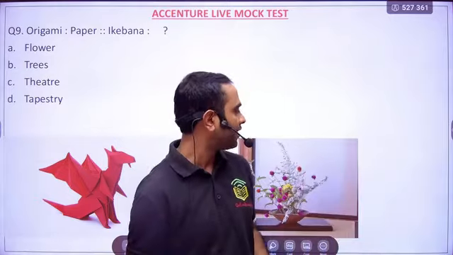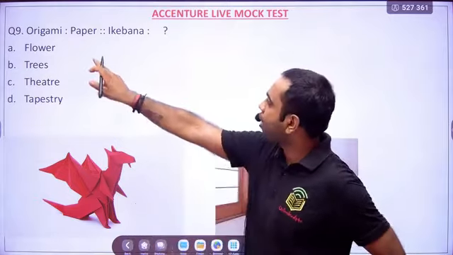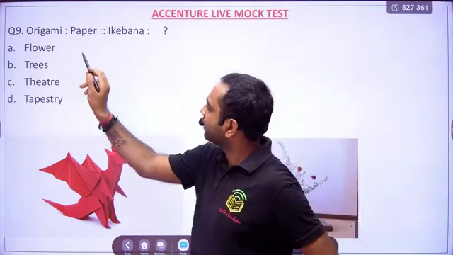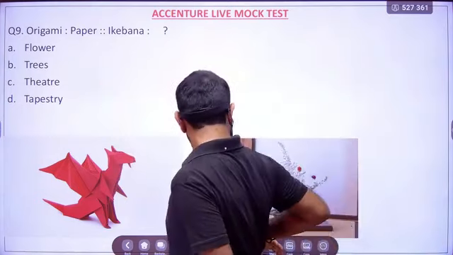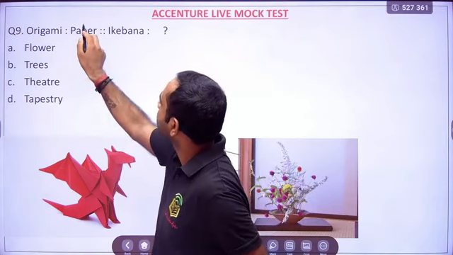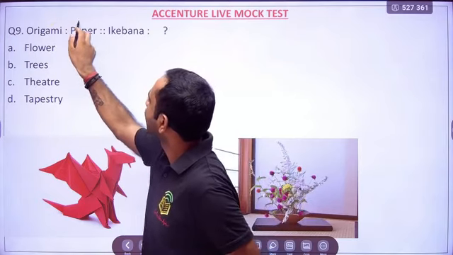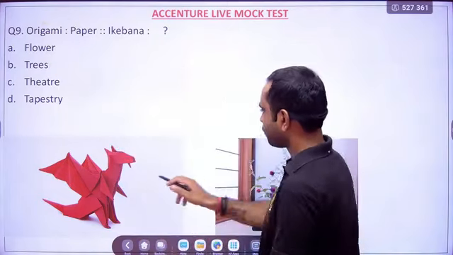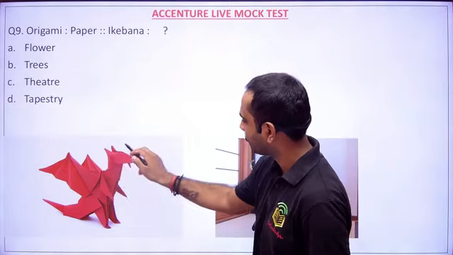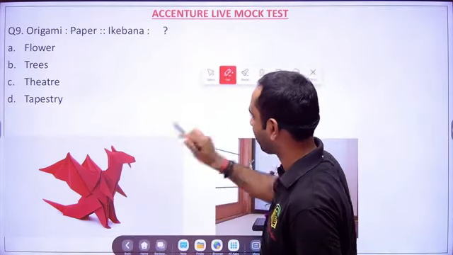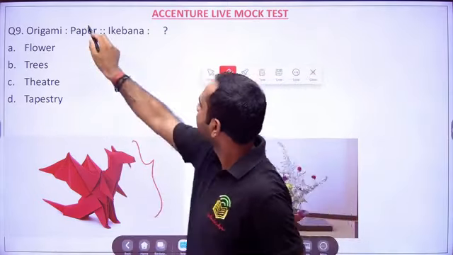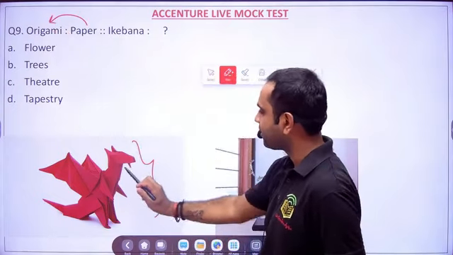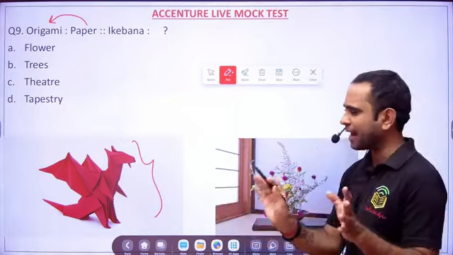Now, friends, if you see here, what is origami? Paper, and ikebana, right? From the paper you can make origami. How can you make it? You see this, from the paper only they have made this. This is made of paper. From the paper you can make origami, a kind of paper statue.